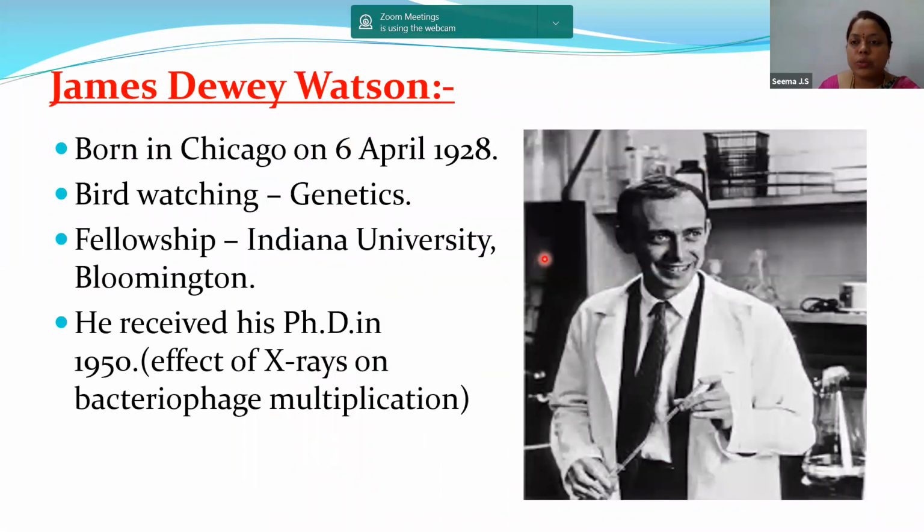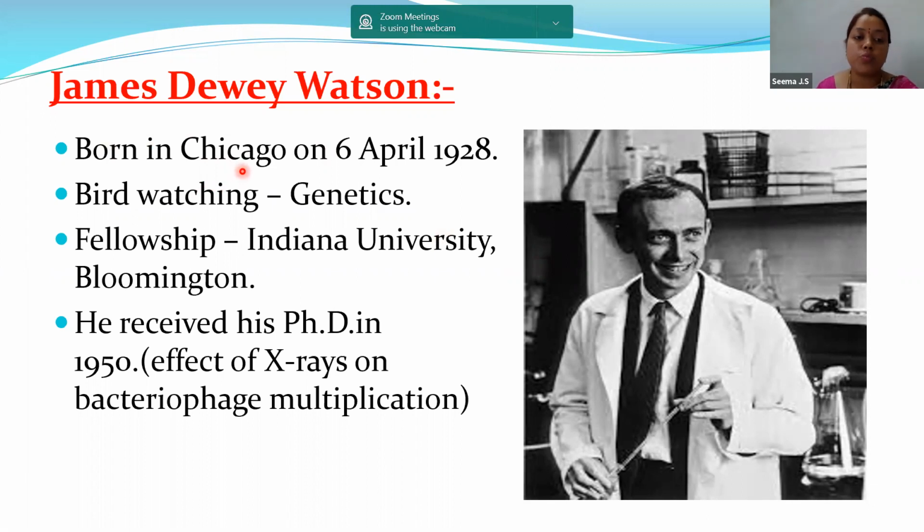Now, let us know the scientists who have worked rigorously for the development of molecular biology. Who are they? James Dewey Watson. James Dewey Watson was born in Chicago on 6th April 1928. And you know, children, his interest was bird watching.